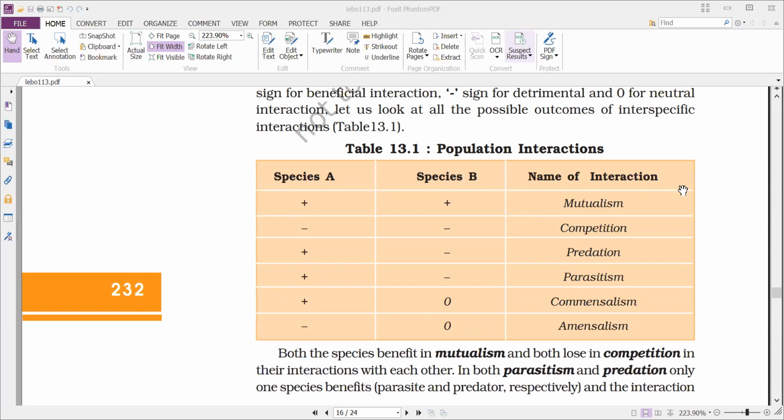And the next one is predation. Predation is an association between two different species in which one organism is benefited and the other organism is detrimental, that means affected. In predation we have two organisms, one is the prey and the other is the predator. The prey is detrimental, whereas the predator is getting benefited.